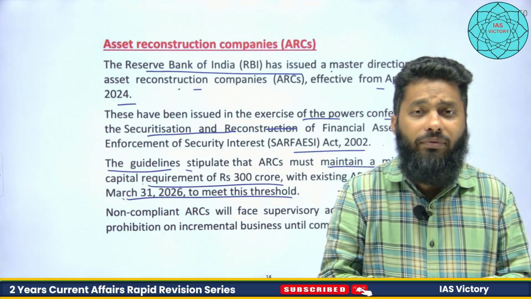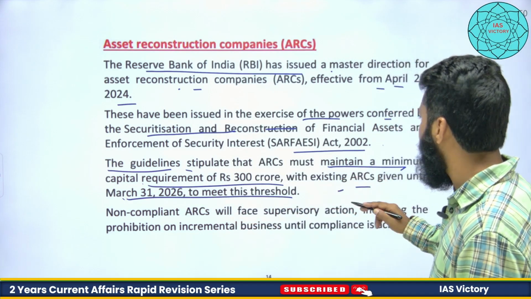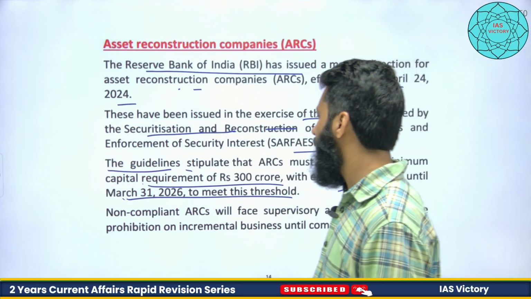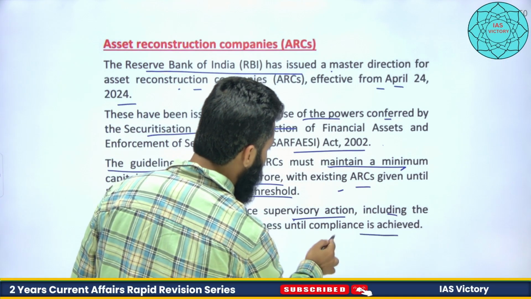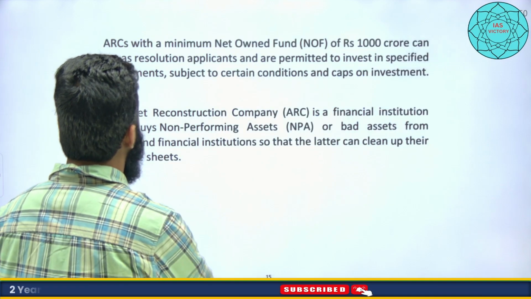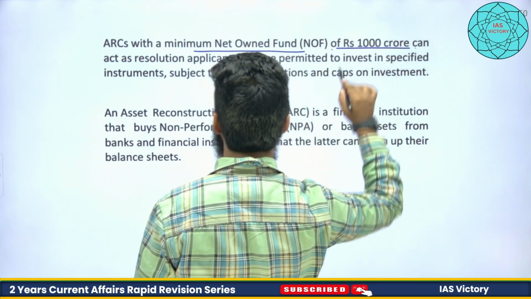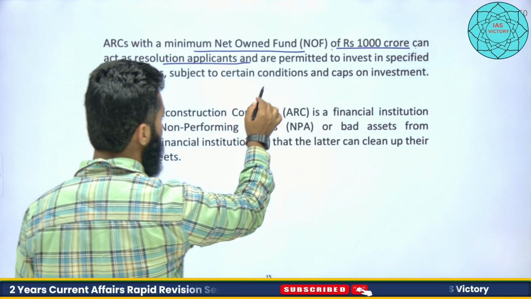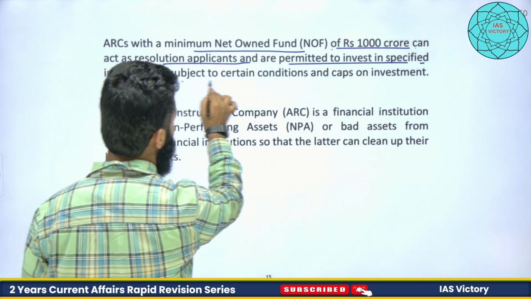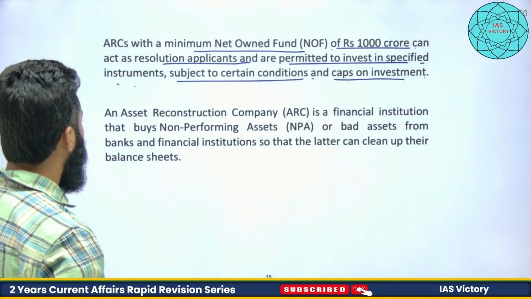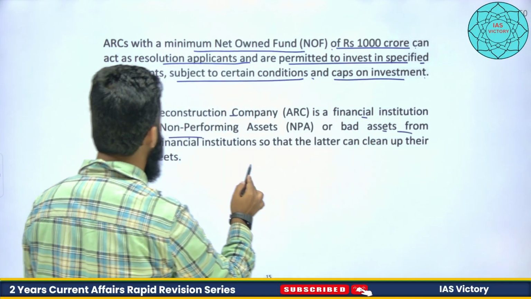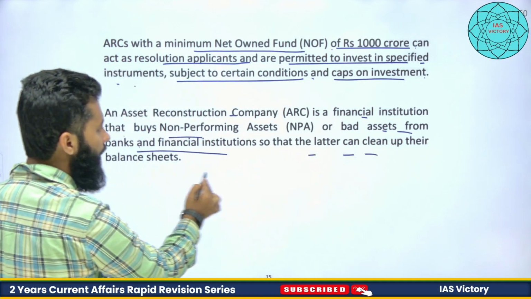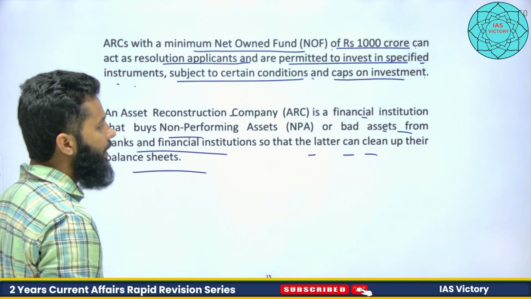So they should have their own capital. That is known as what? Capital requirement. So maintain a capital requirement of rupees 300 crore. Non-compliant ARCs will face supervisory action, including the prohibition of incremental business until compliance is achieved. ARCs with a minimum net owned fund of 1000 crore can act as a resolution applicant and are permitted to invest in specified instruments subject to certain conditions and caps on investment. An asset reconstruction company is a financial institution, we have already seen, that buys non-performing assets or bad assets from banks or financial institutions so that the banks can clean up their balance sheet also, right? This is about the ARCs.